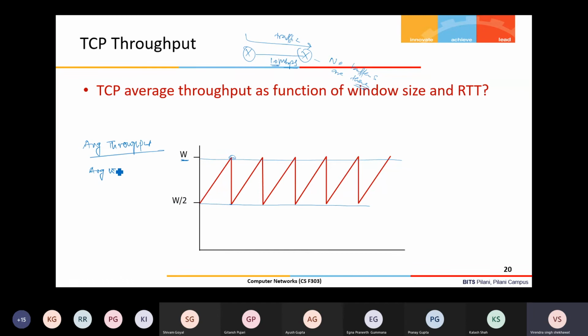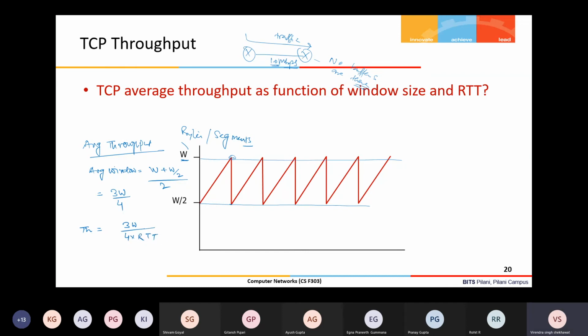To calculate average throughput, first I need to calculate my average window, how it is changing. My average window is W plus W by 2, divided by 2. So it becomes 3W by 4. W can be in bytes or segments, any unit can be given. So 3W by 4 is my average window, the amount of packets I can send. And the throughput formula is average window, that is 3W by 4, divided by RTT.